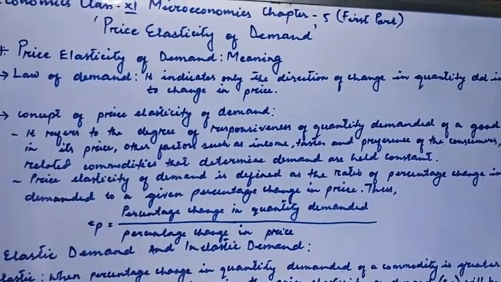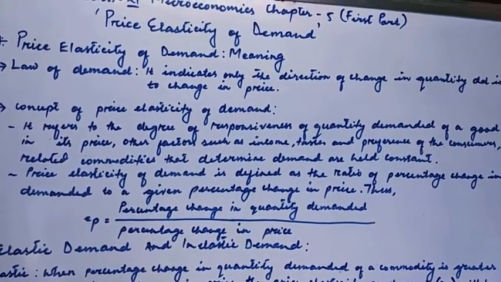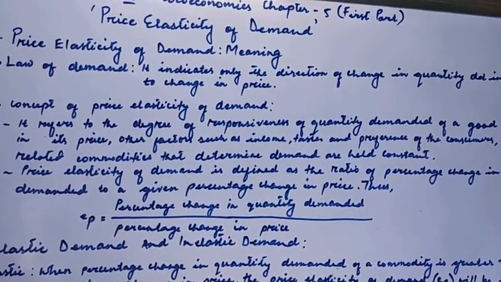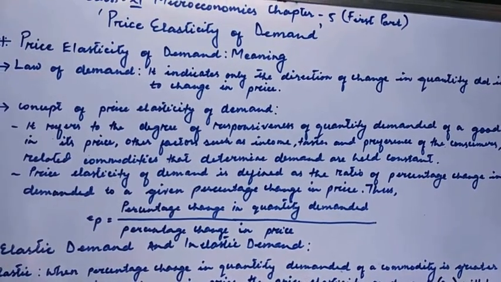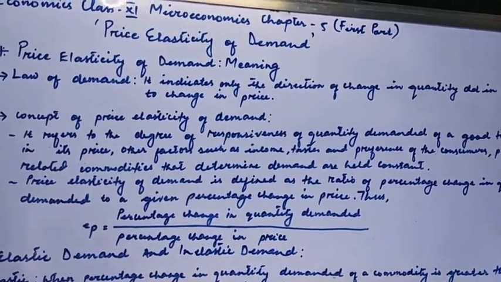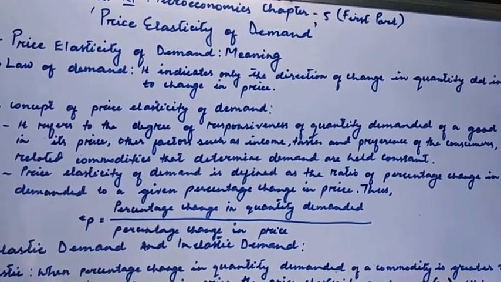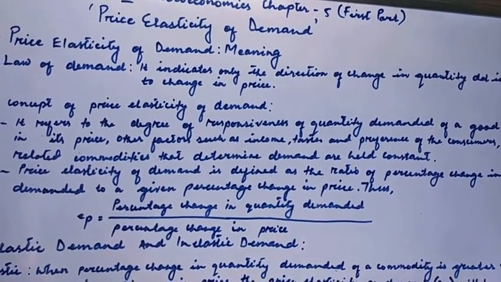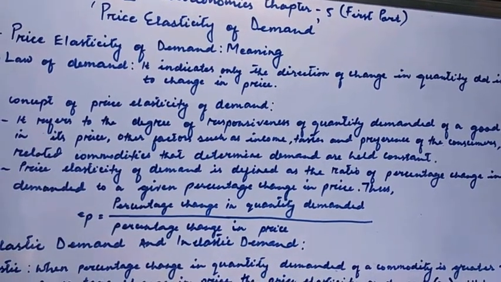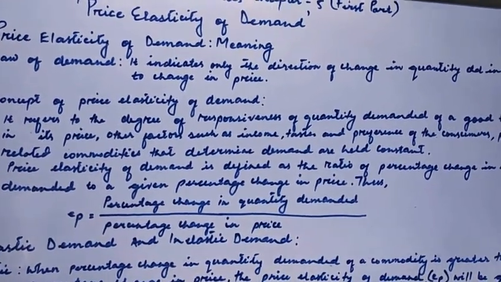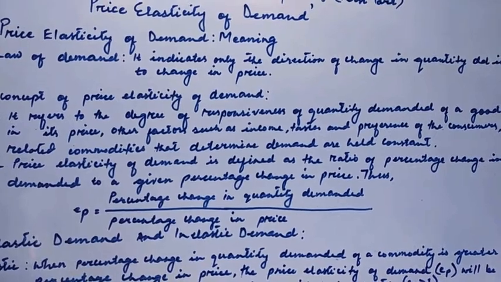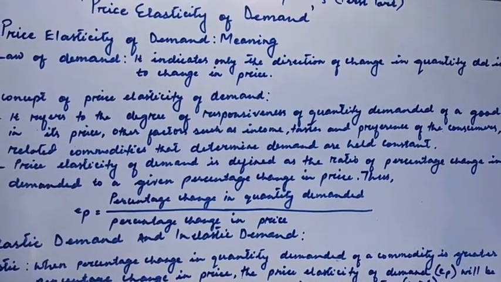But this law of demand indicates only the direction of change in quantity demanded in response to the change in price. It does not tell us by how much or to what extent the quantity demanded of a good will change when there is a change in its price.